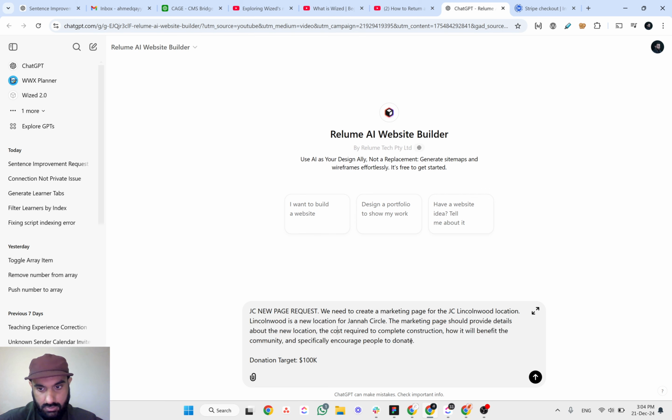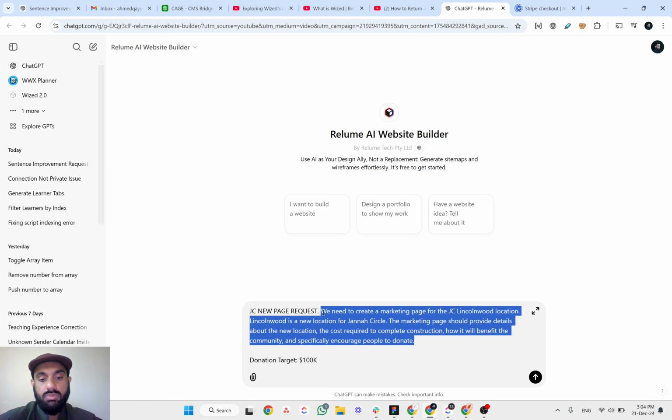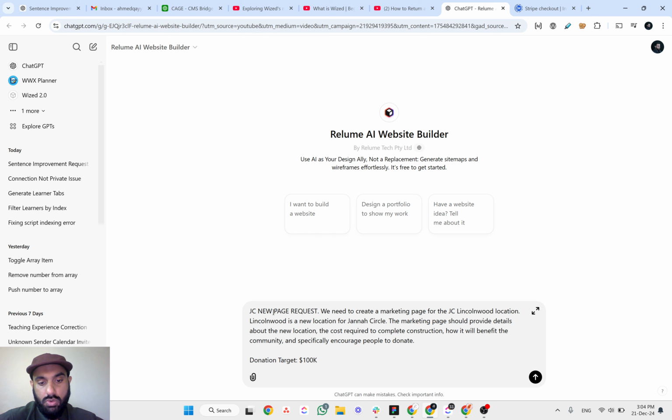This is about what this page will be about. This is a new page request for Jenna Circle, and they are going to open a new location in Lincolnwood. So we need to build a marketing page that tells us about the Lincolnwood location, how much cost it required to complete the construction, and the benefit, and how it will benefit the community, right?